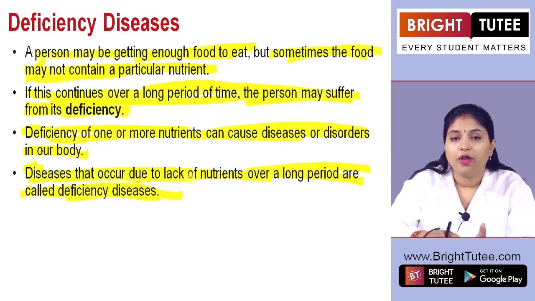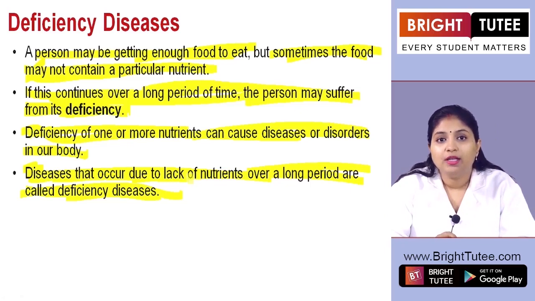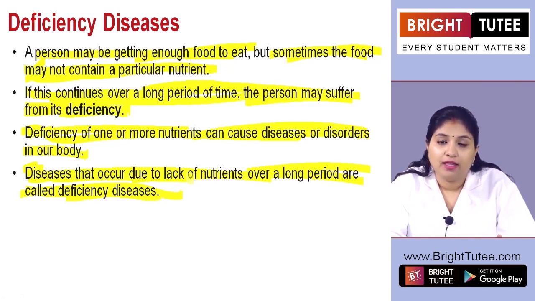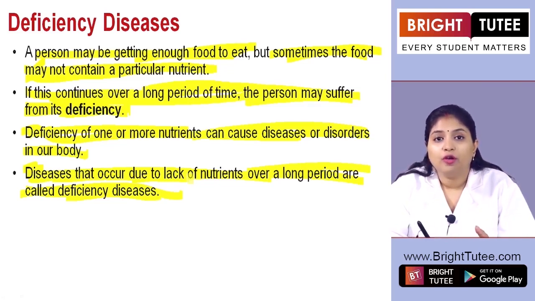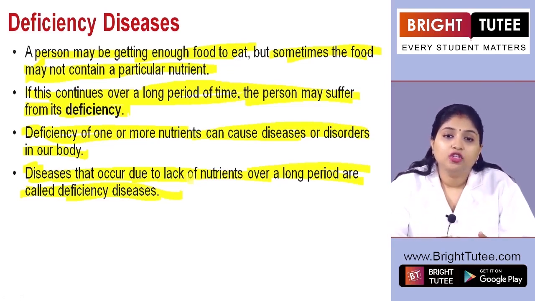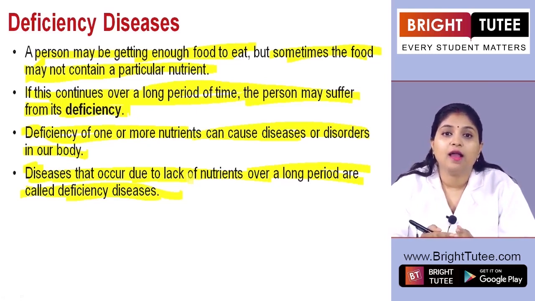So if one of the things is absent for a long time from the diet that you are taking, a person might develop the deficiency of that thing. And if that deficiency also remains for a long period of time, ultimately the person will develop a deficiency disease, right? So in this way, these kinds of diseases are there.